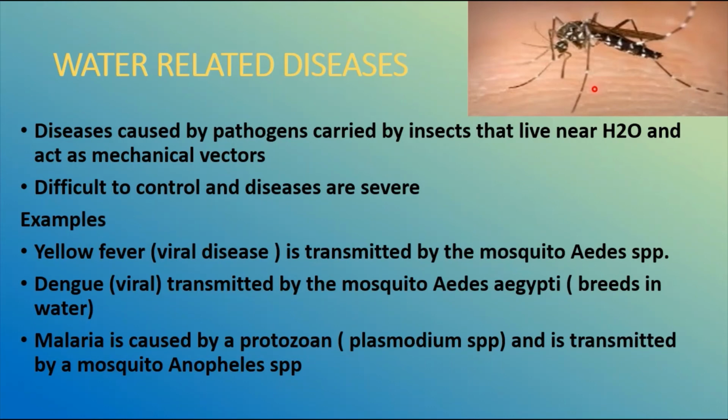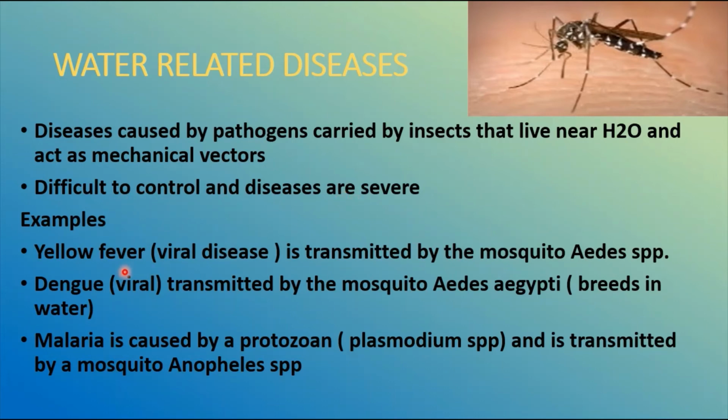All the mosquitoes and some ticks and mites are involved in transmitting the diseases, and they grow near contaminated water. They are not related directly with the water, but they grow near contaminated or waterlogged conditions. That's why these are called water-related diseases. They live near the water and act as mechanical vectors, so they are difficult to control and the diseases are severe.